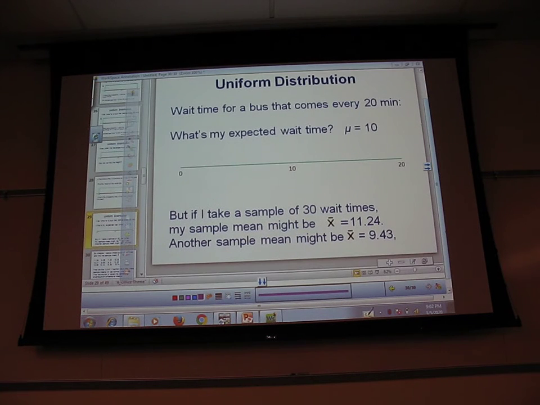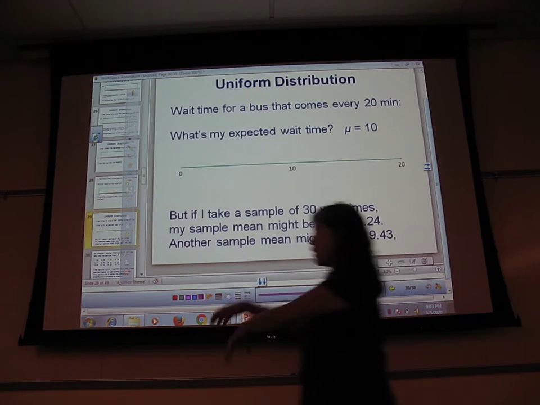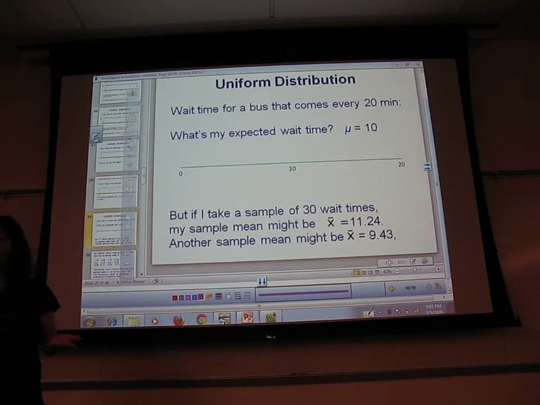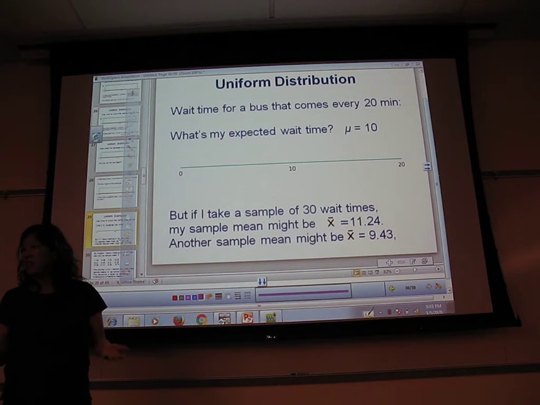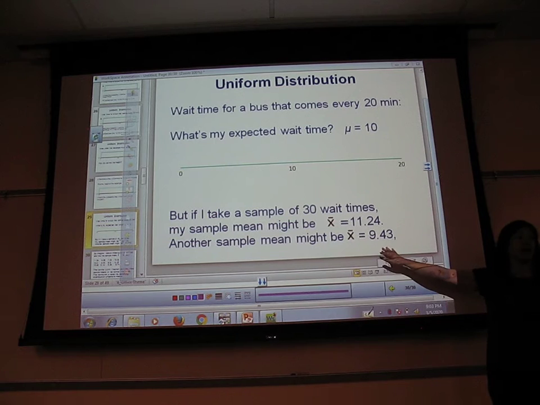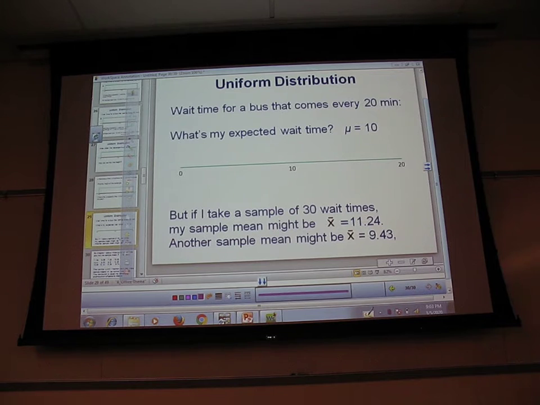Now, I'm waiting for a bus that comes every 20 minutes. My expected wait time is 10 minutes, right? However, if I take a random sample of 30 people and how long each of them waits for the bus, how long she waited, how long he waited, average them up, my average of these 30 people won't necessarily be exactly 10 minutes, right? It might be 11.24 or 9.43. Does everybody understand what I'm saying? I expect it to be 10, but it probably is going to be a little bit off of that.